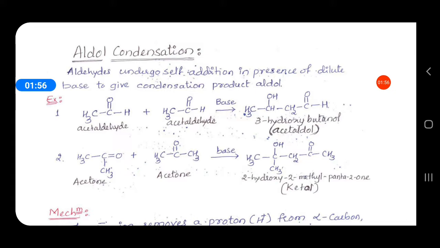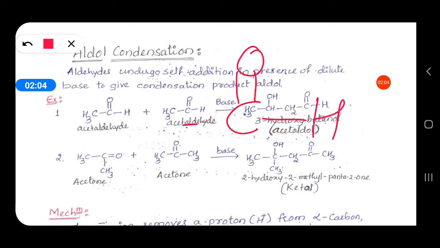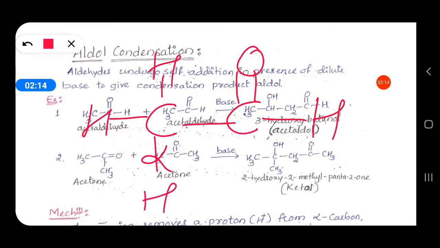So what is alpha hydrogen? Suppose the aldehyde group, CHO group, the carbon adjacent to this carbon is called the alpha carbon. The hydrogens present on this alpha carbon are called alpha hydrogens. Or the carbon adjacent to the ketone group is called alpha carbon, and these are called alpha hydrogens.